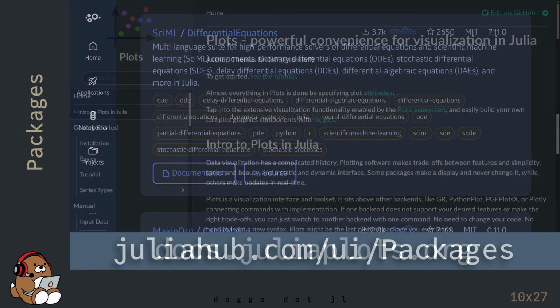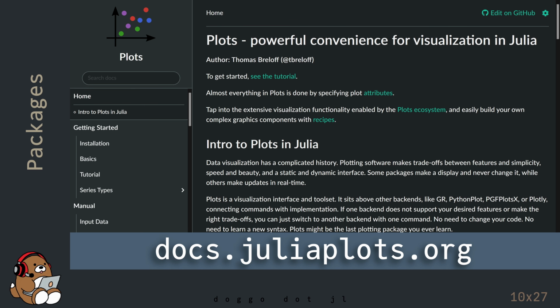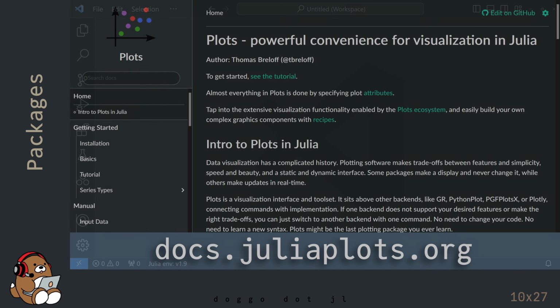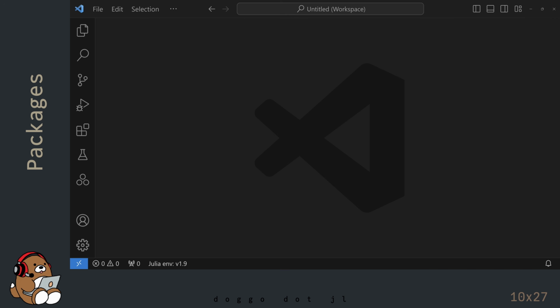To give you an idea of how to use an external package in Julia, I'm going to show you a demonstration of how to use the Plots package, which is one of the data visualization packages available in Julia. Bear in mind, this is not meant to be a Plots tutorial, but rather a demonstration of how to use external packages in general. Before adding a new package, it's important to do some file management. I'm in VS Code, but I haven't created a new .jl file yet, nor have I launched the Julia REPL.